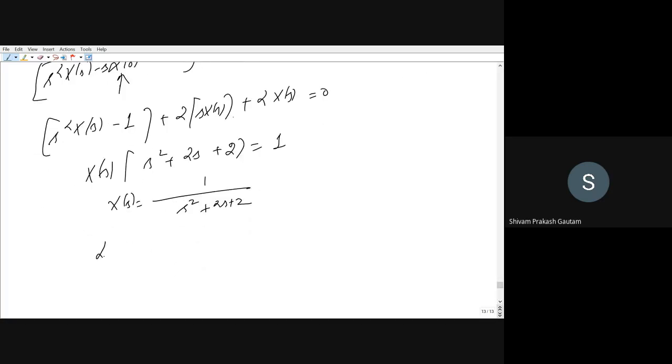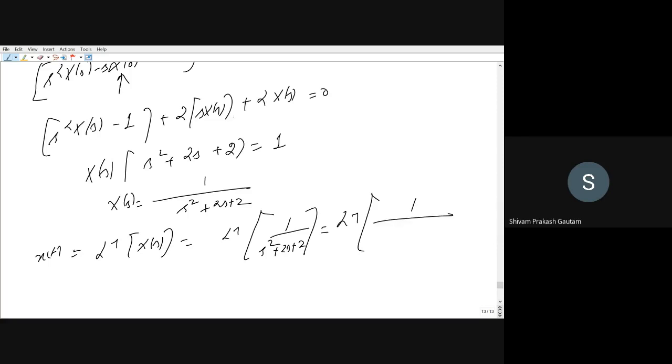So x(t) will be equal to the Laplace inverse of X(s), which is the Laplace inverse of 1 upon s square plus 2s plus 2. Now you have to arrange it in standard format. So this will be equal to the Laplace inverse of 1 upon s square plus 2s plus 1 plus 1.